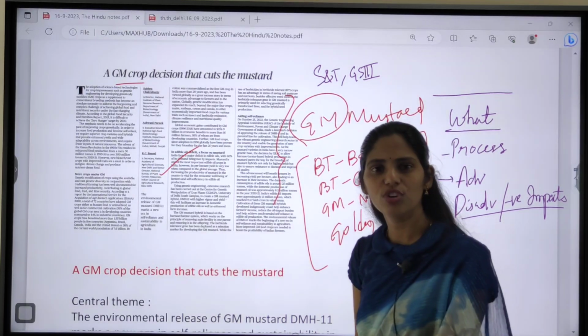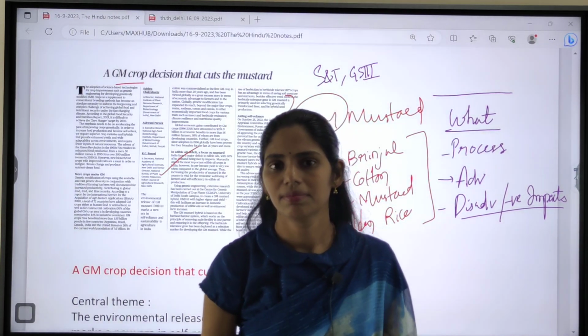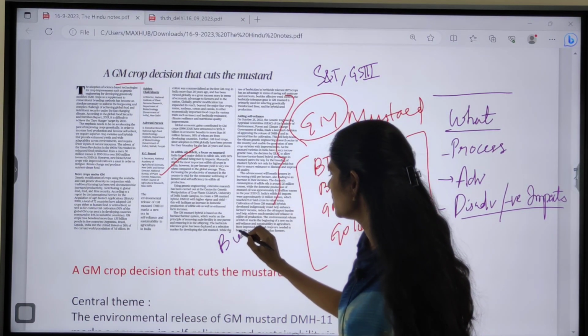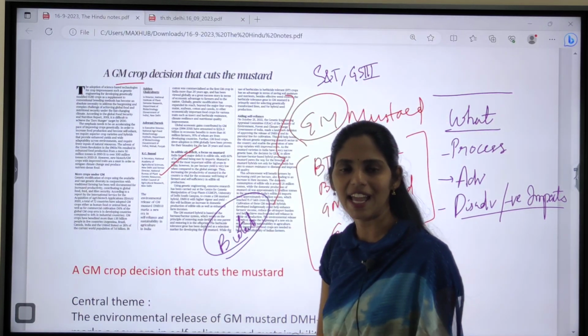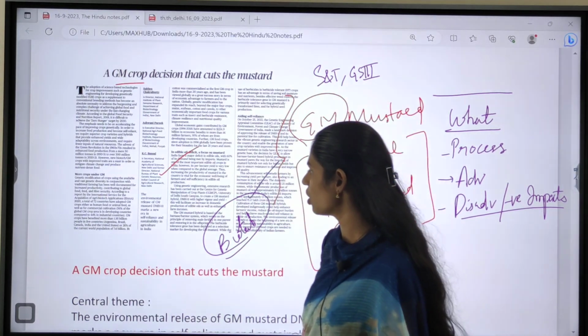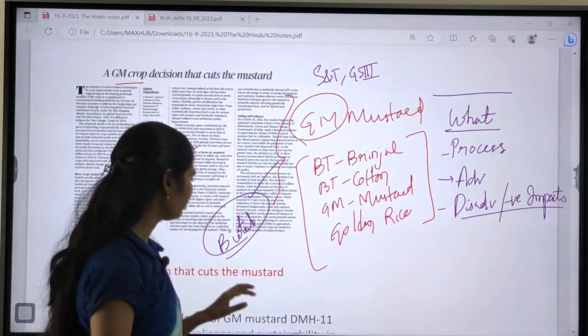And you can expect both prelims and mains questions, but most probably you can get a mains question here, because biotechnology is one important and favorite area of UPSC, where every year you can expect a question. So because of this, don't leave this topic, it is very much important. Okay, shall we move on?